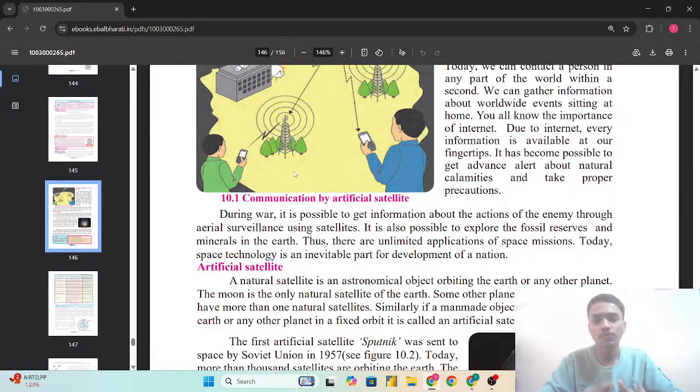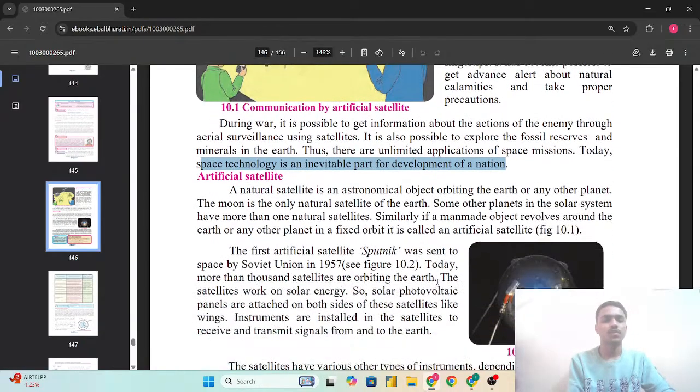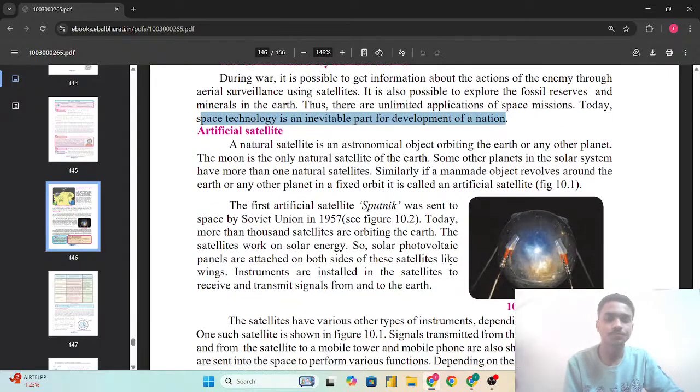It is also possible to explore the fossil reserves and minerals in the earth. Thus, there are unlimited applications of space missions. Today, space technology is an inevitable part of the development of a nation. So space technology is an inevitable part of the development of a nation. That means it is an important part of the development of a nation.